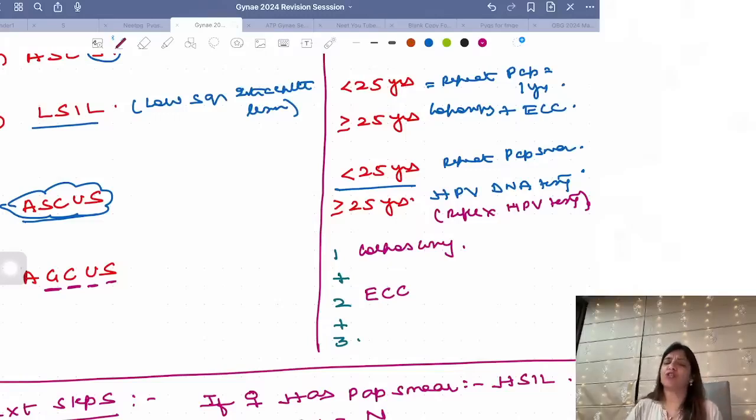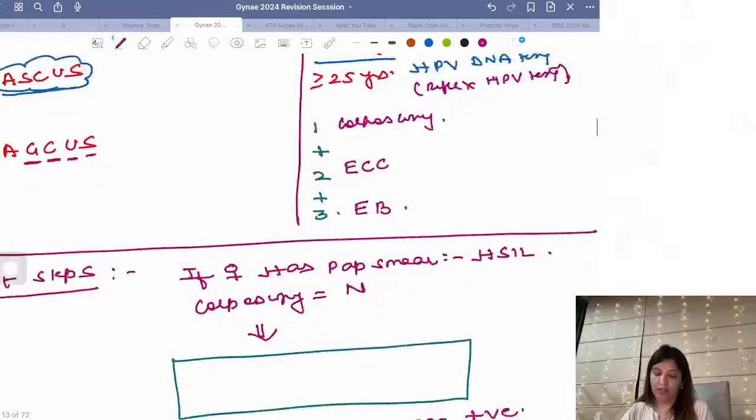Now if the histopathologist is saying she is getting some atypical cells, it could be that it is cancer cervix, or it could be endometrial cancer which has spread to cervix. Whenever endometrial cancer spreads to cervix, it becomes stage 2 of endometrial cancer. So it could be that endometrial cancer has come to the cervix, and that is why I will have to do endometrial biopsy. Whenever you get atypical glandular cells of unknown significance: colposcopy plus endocervical curettage plus endometrial biopsy.